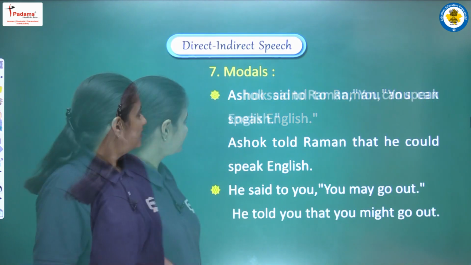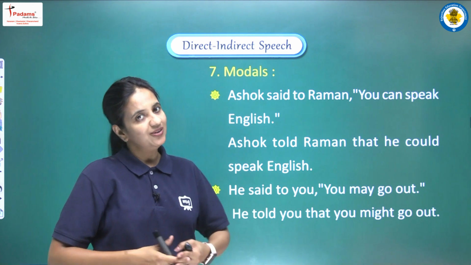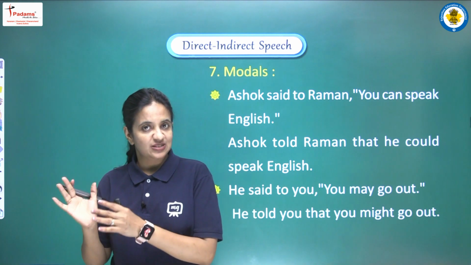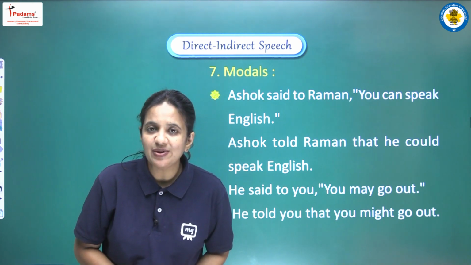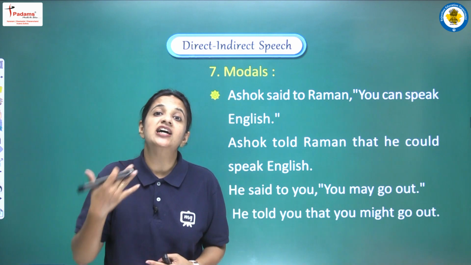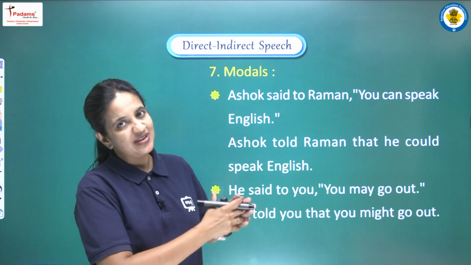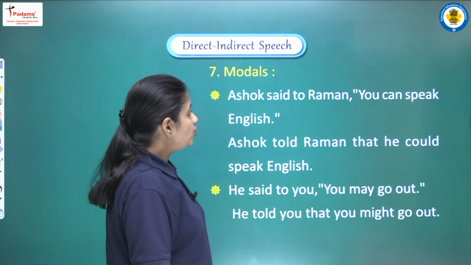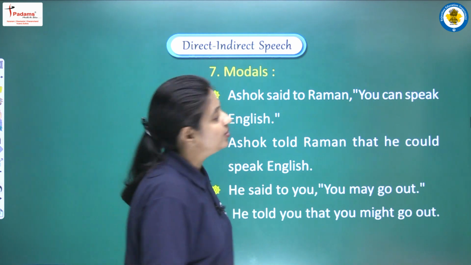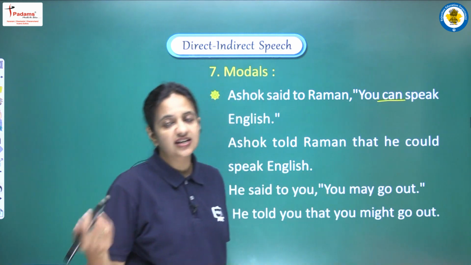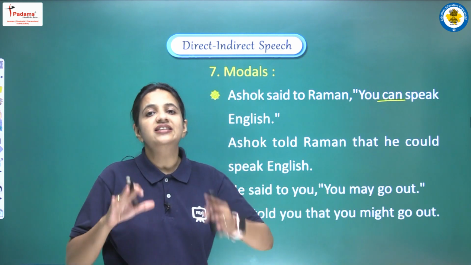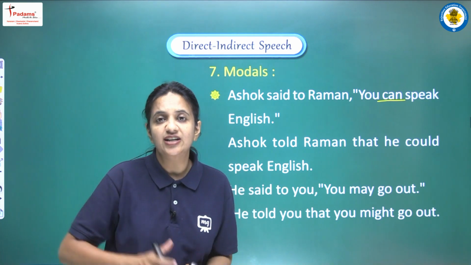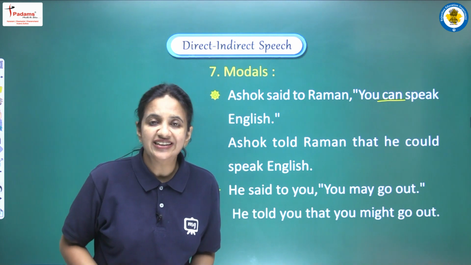Alright. Now next we are having modals. We have discussed this thing also, that if we are having any kind of modal auxiliary in the direct speech, that modal auxiliary will be changed into its past form, right? And now we are having some examples to clear this point. So let's read. Ashok said to Raman, you can speak English. Here we are having "can", that we all know is an example of modal auxiliary, and the past of can will be could. So we have to convert the modal auxiliary into its past form and write the sentence.